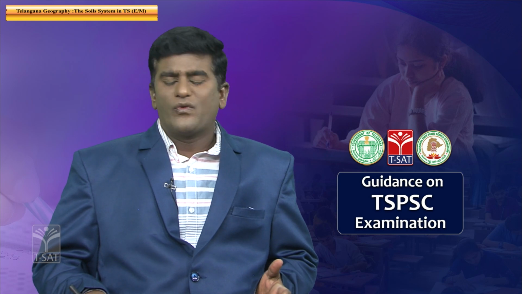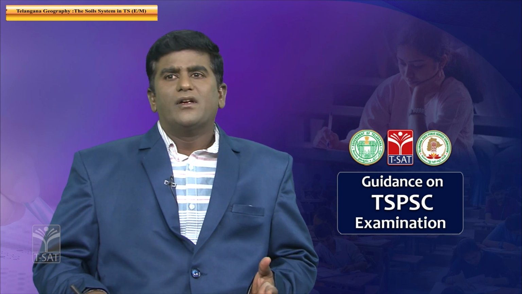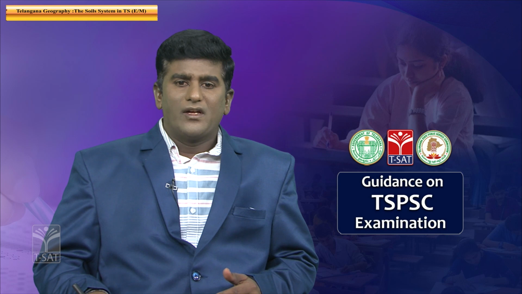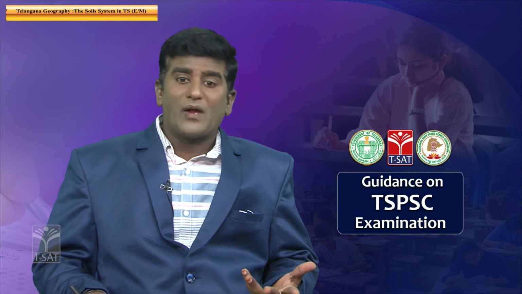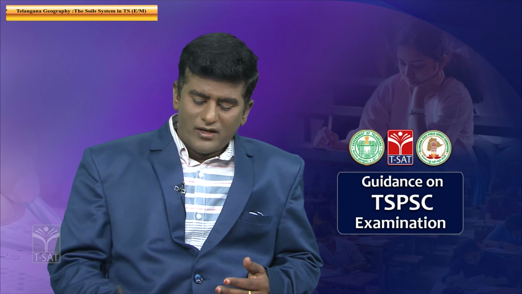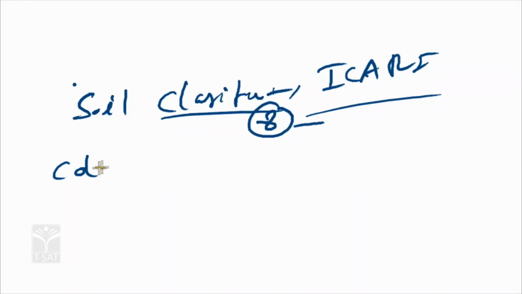There are 4 to 5 classified soils there. One condition is the ICAR classification. The factors applied are the color of the soil, climatic conditions, and chemical compositions.